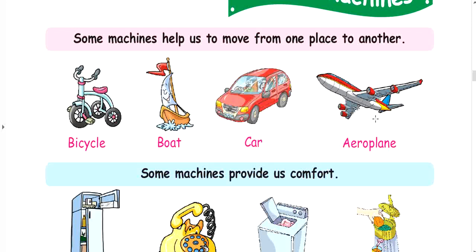अगर आपको एक प्लेस से दूसरे प्लेस पे जाना है, with the help of machine we are going from one place to another. These are the pictures of the machines which help us to move from one place to another. You can see the different machines are given over there which help us to move from one place to another.